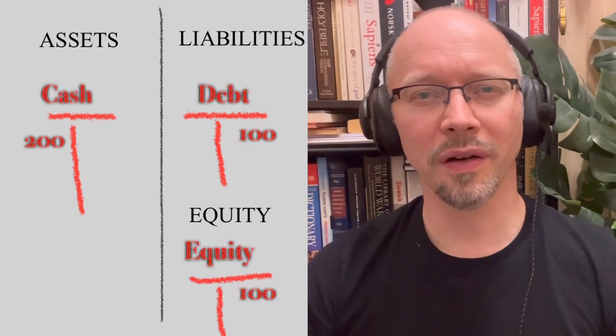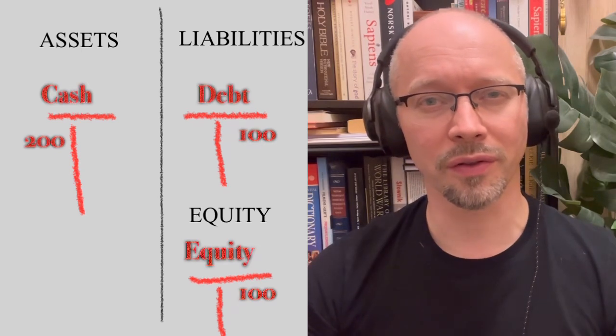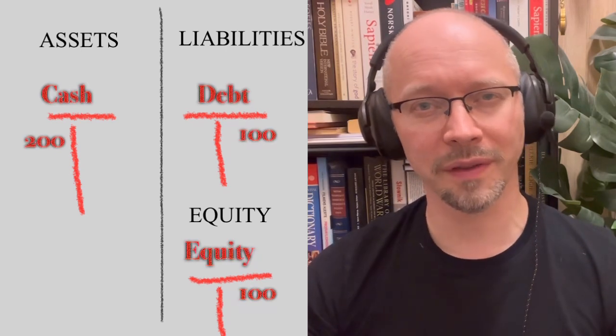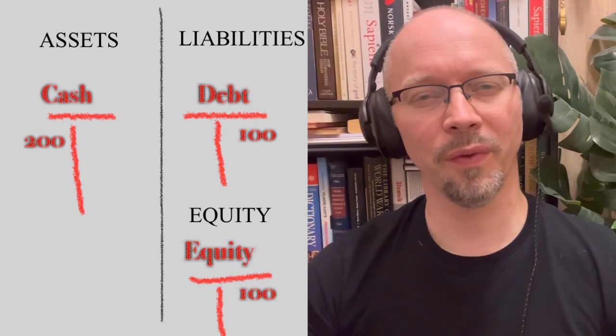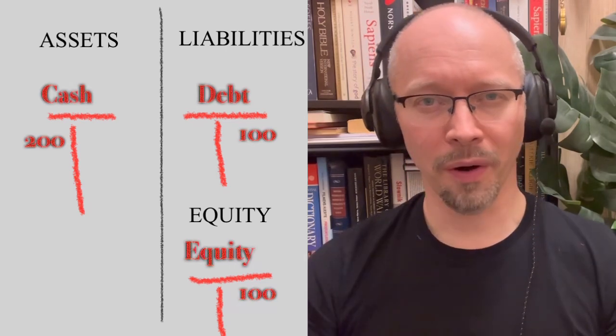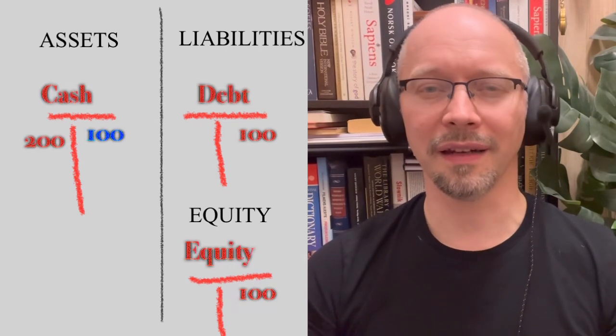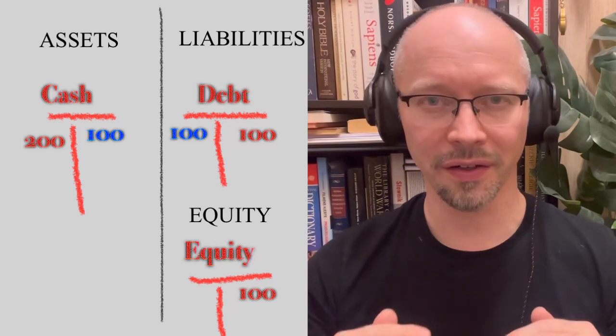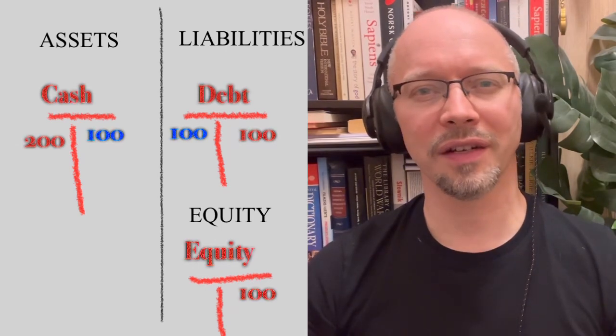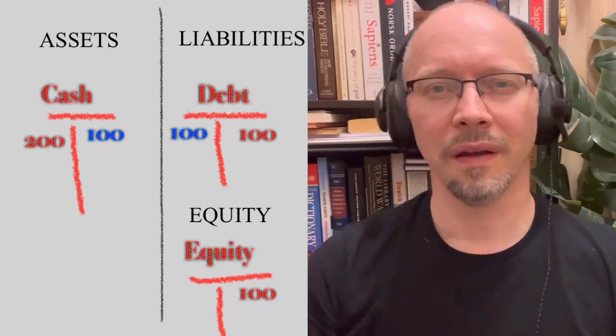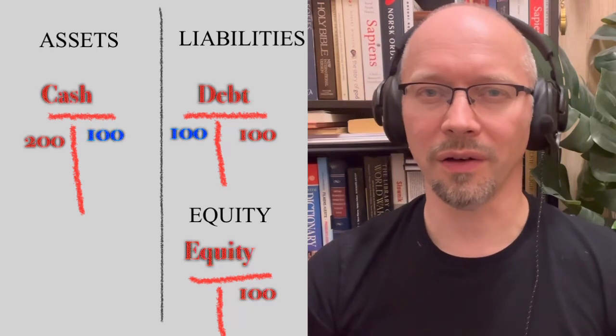Money can move between accounts. When it does, we record the same amount on two accounts, but on opposite sides. For example, if we repay our debt, both our assets and liabilities decrease. We record this as a credit in the cash account and a debit in the debt account.